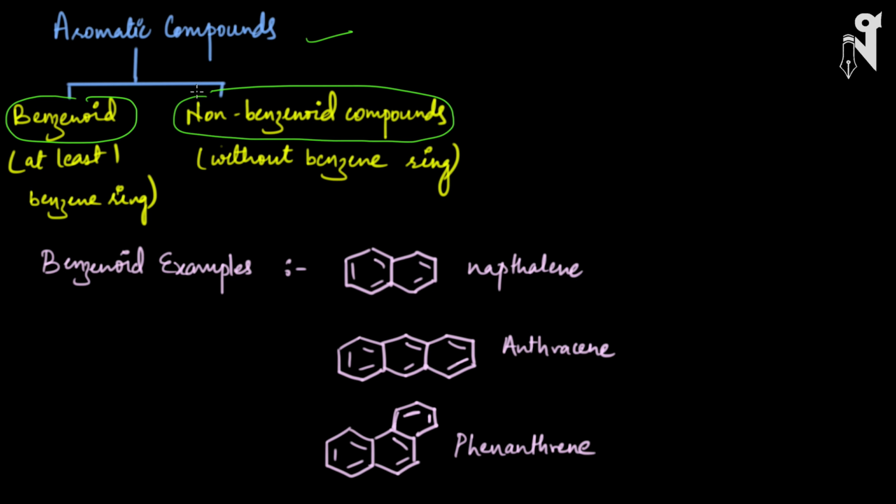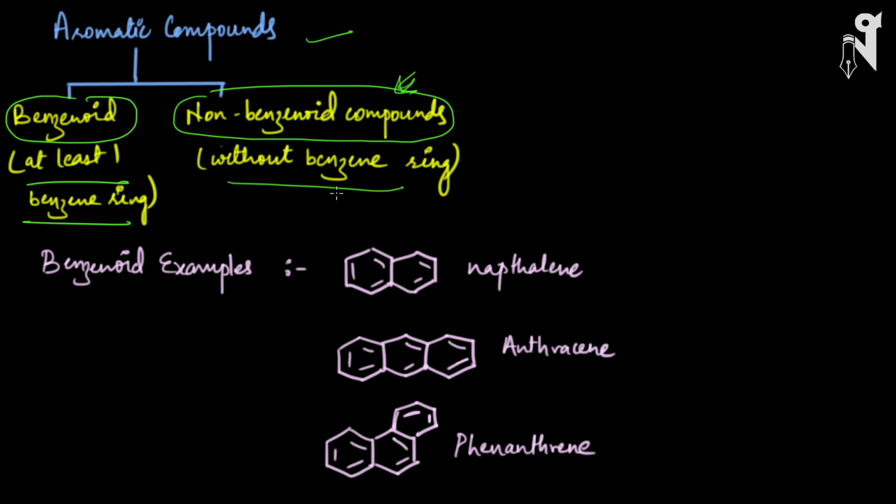As the name suggests, benzenoids are the compounds which must have at least one benzene ring, so their basic composition is made up of benzene. Whereas non-benzenoid compounds do not contain benzene at all, but they will have conjugation, the closed conjugation, and all other conditions required for a compound to be aromatic.